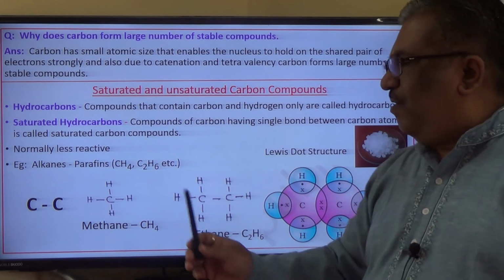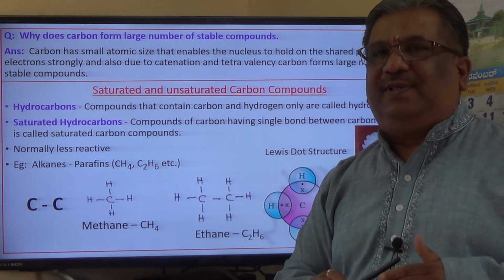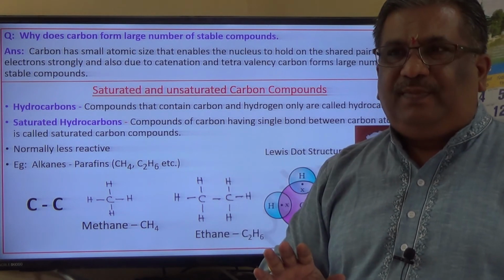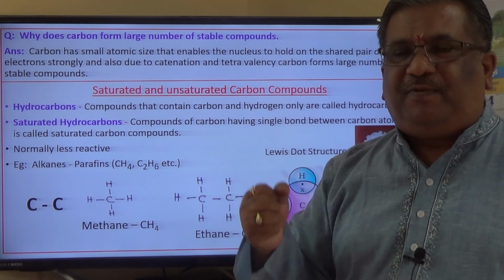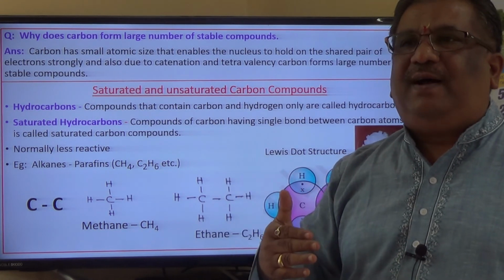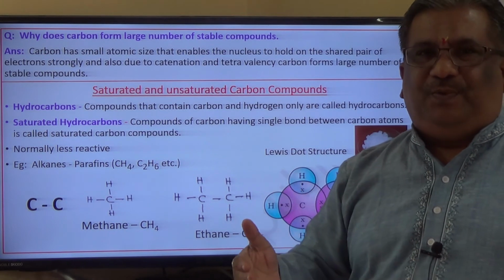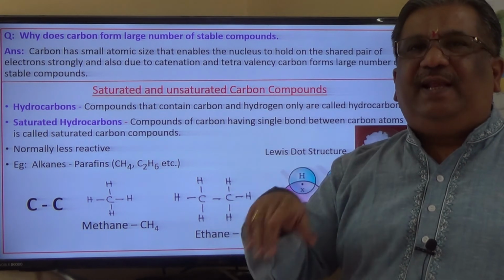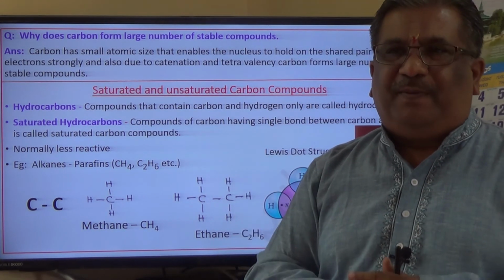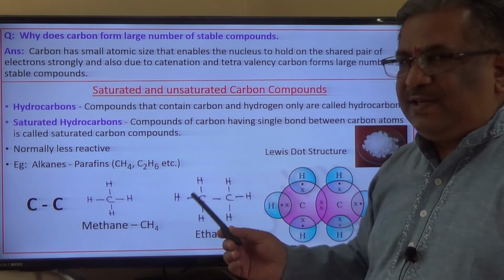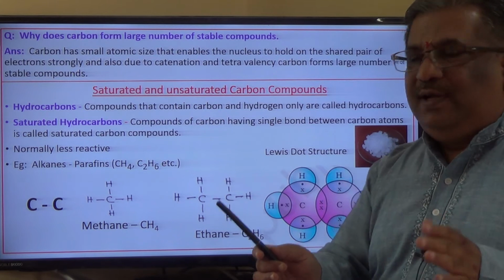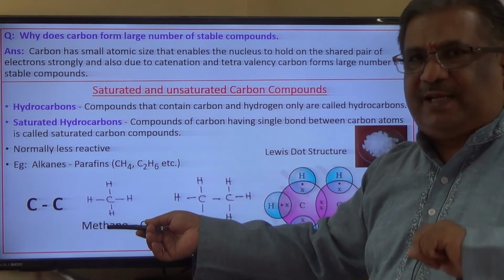See, for the definition of alkanes there is one more criterion also, that the alkanes should be derived from a particular general formula, and that general formula is CnH2n+2, which you are going to study. If I put n equal to 1, I get the first compound CH4, which is also a saturated compound.